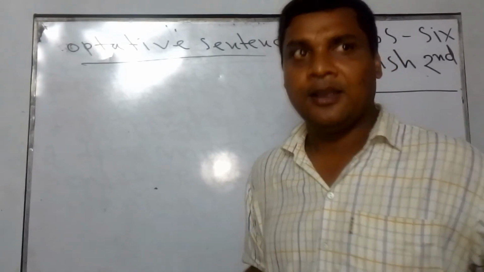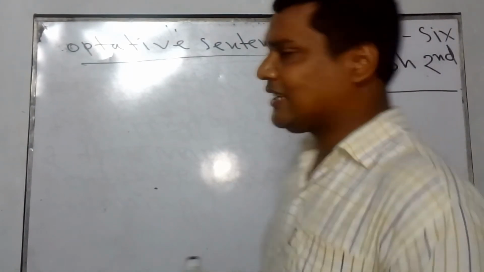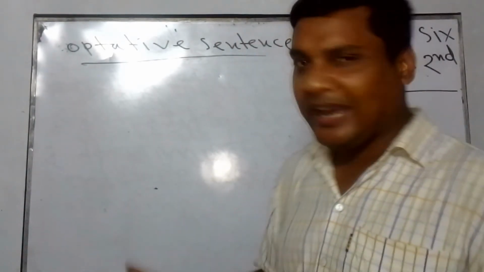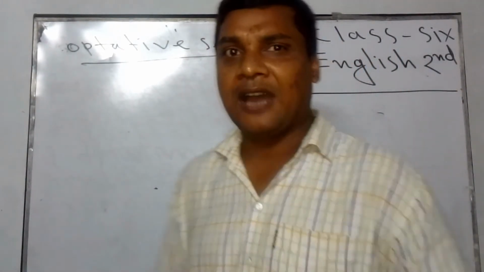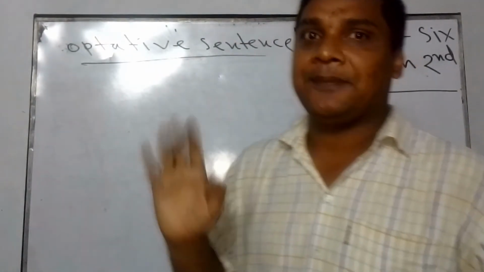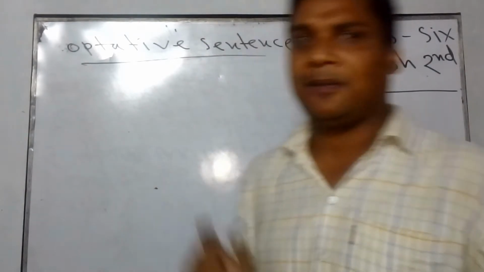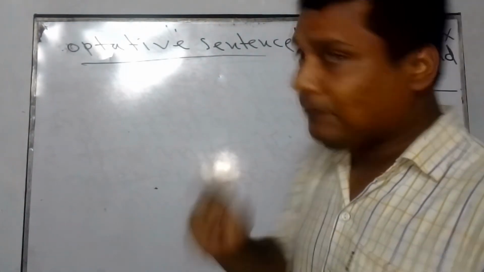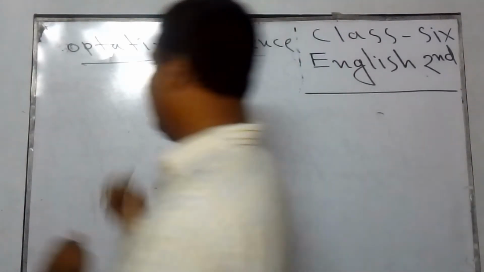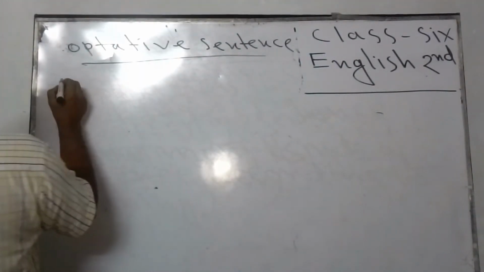Yes, I must reply. An optative sentence is called so when some words are arranged for expressing prayer or wishing. And the signals of the optative sentence will be, at first I have to write an example, then it will be clear. So let's go to the example.